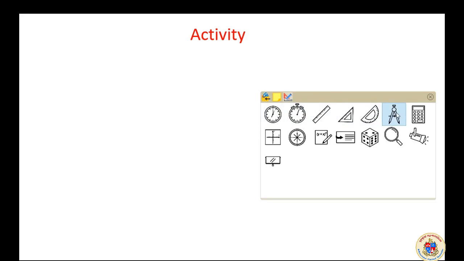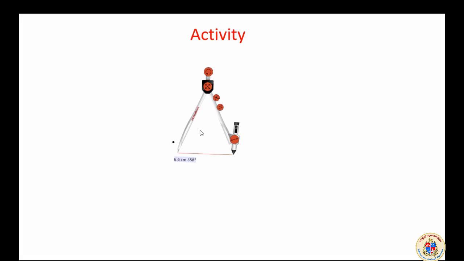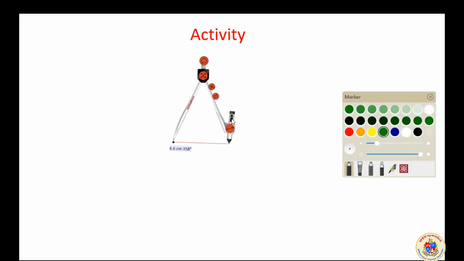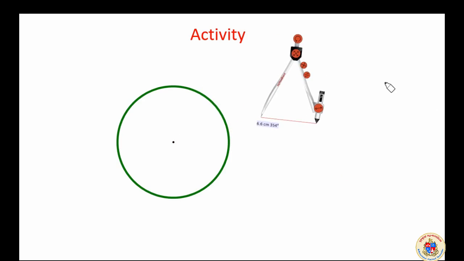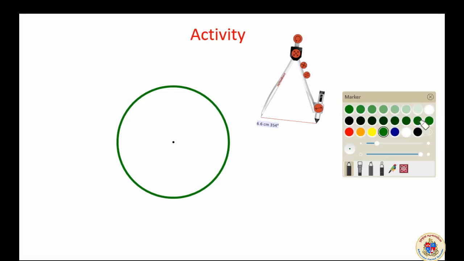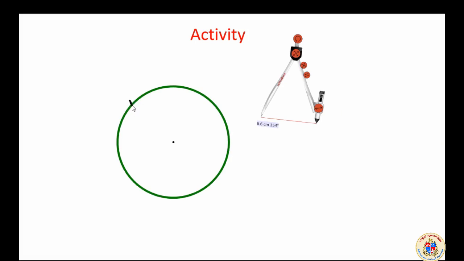For that I need to take a compass. This is the compass, and I will be drawing a circle of my choice and my interest, diameter and all. Okay, here I am drawing a circle. The circle is drawn, and what I am trying to do is I am going to mark an arc on that circle. To mark an arc, I am marking it here. Here two points are marked, and I can name it as arc AB. I will write arc AB like this.